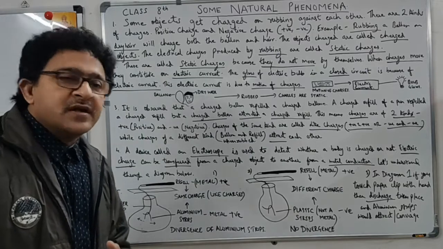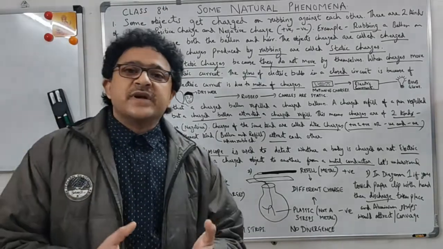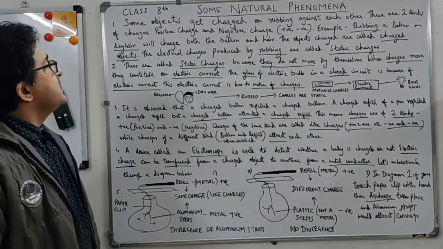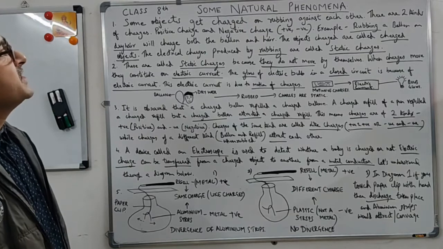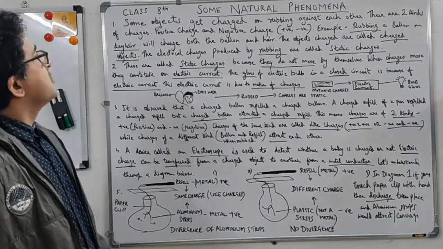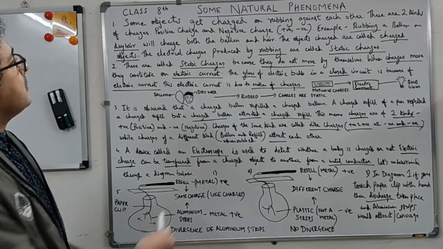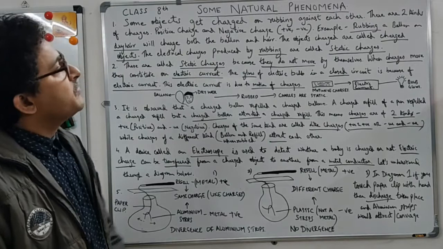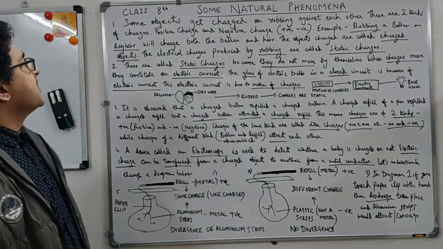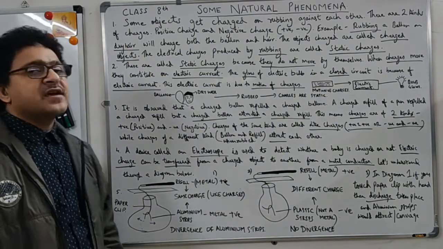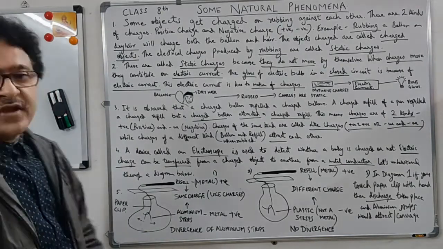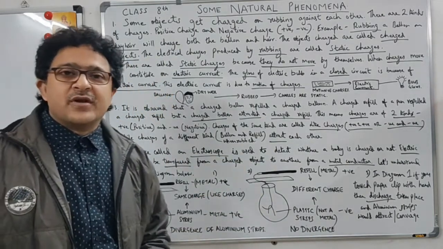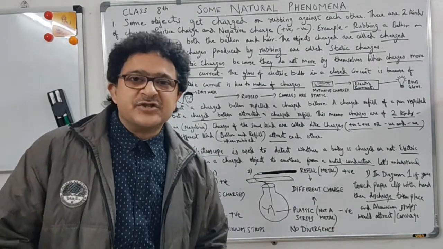Some natural phenomena. Here we will discuss lightning, earthquakes, and charges. Let's continue. Some objects get charged on rubbing against each other. There are two kinds of charges, positive charge and negative charge. This is the symbol, positive and negative. Example: rubbing a balloon on dry hair will charge both the balloon and the hair. You must have observed that when you rub the balloon on your dry hair, you can stick the balloon to the wall, because both the objects get charged.